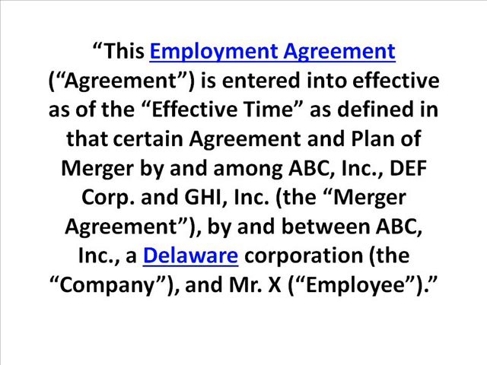Hence, the present conditional agreement is dependent on an outside agreement or arrangement.